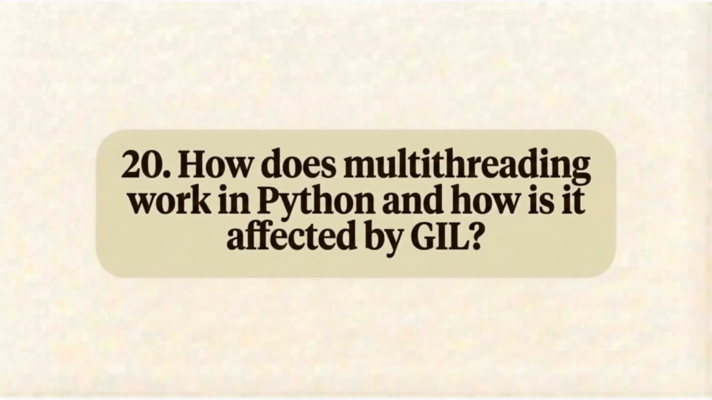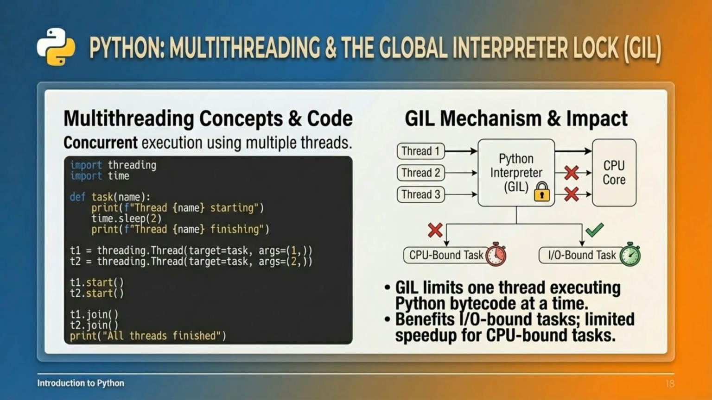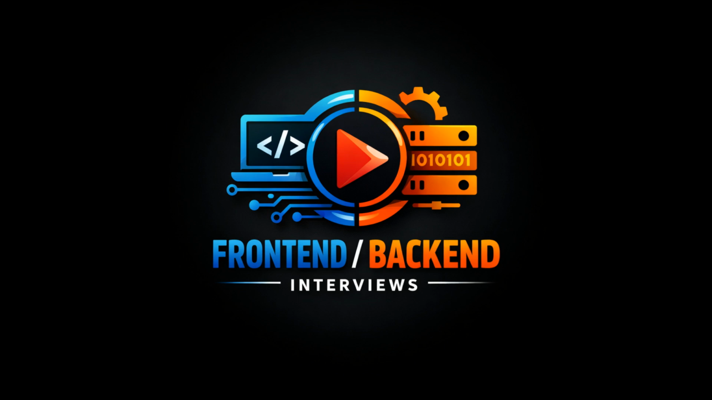How does multithreading work in Python, and how is it affected by GIL? Multithreading in Python allows concurrent execution. However, due to the global interpreter lock, only one thread can execute Python bytecode at a time, limiting the speedup for CPU-bound tasks, but still benefiting I/O-bound tasks.